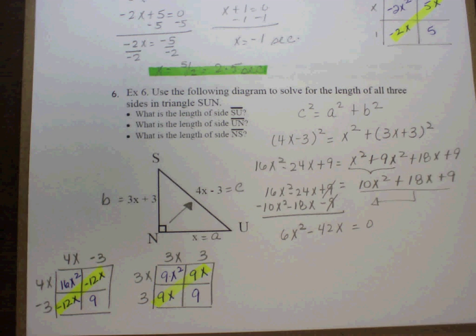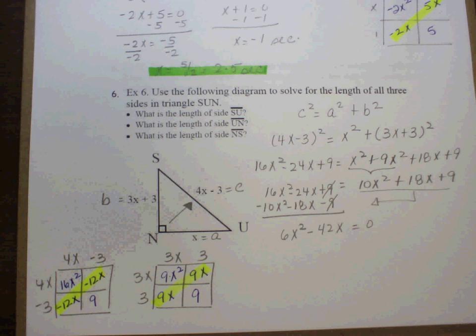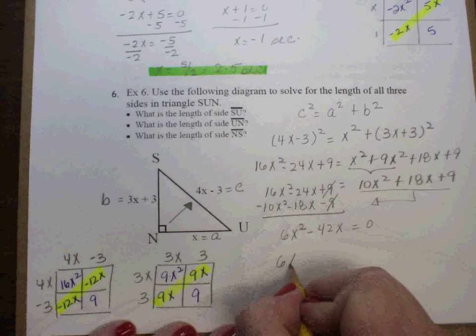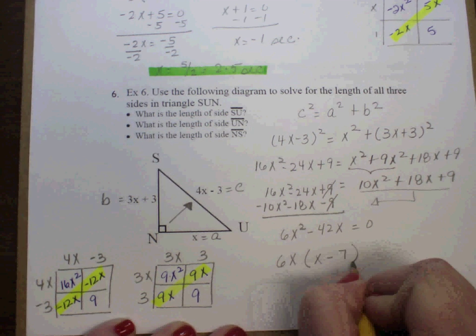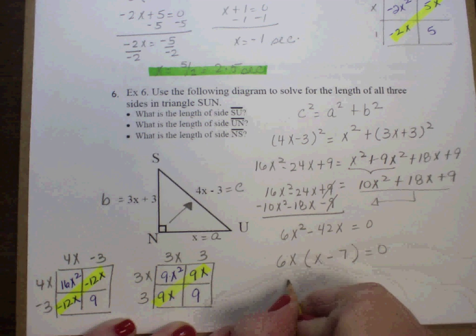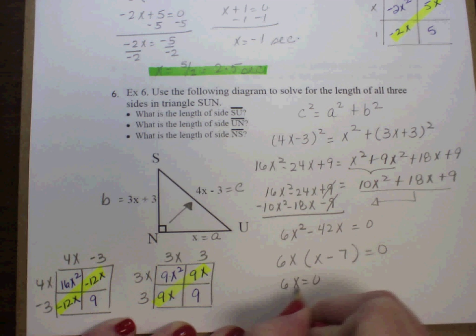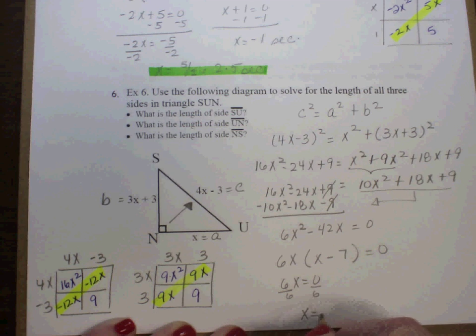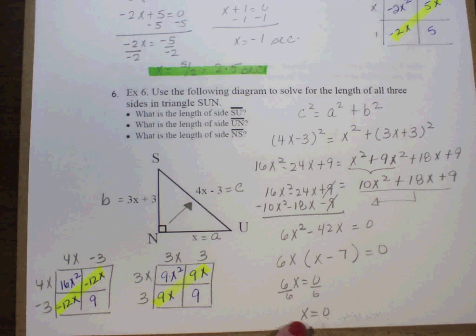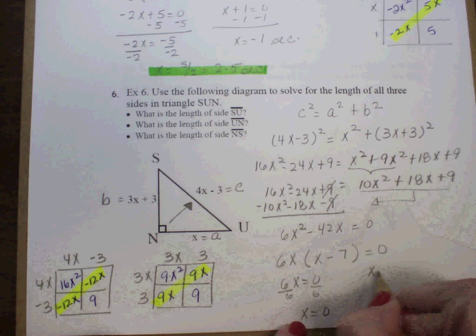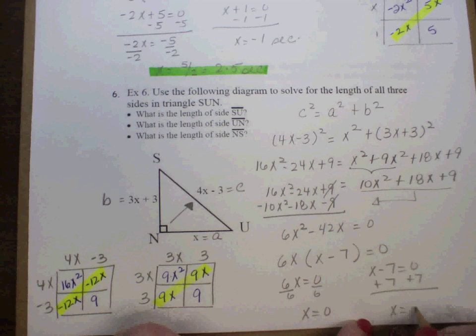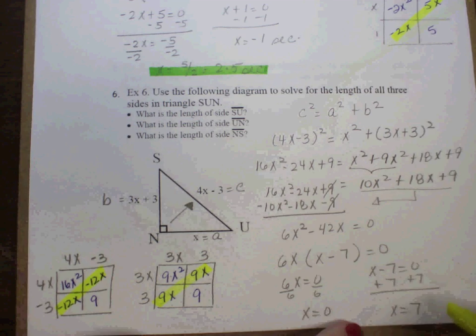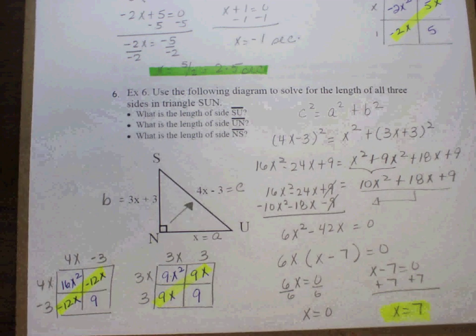GCF is always your first step. GCF over here would be 6x. So I have 6x times (x minus 7), and that should be equal to 0. So now I have 6x equals 0, which when you divide by 6, you get that x equals 0, but there's no such thing as a length of 0. So it has to be this guy over here, which you do plus 7, and x equals 7. So this is my answer. So now let's figure out all the sides.